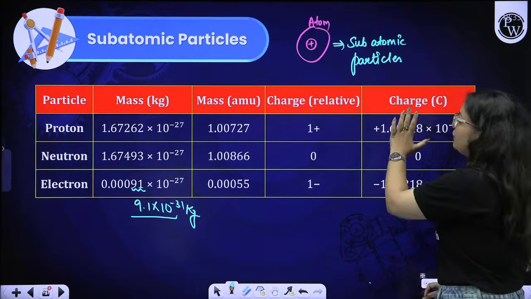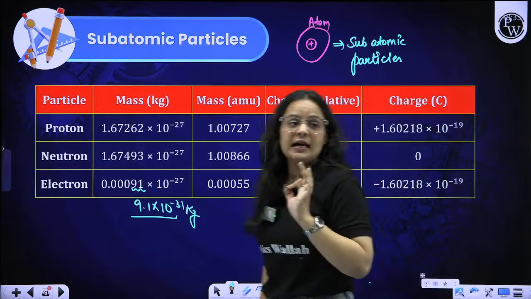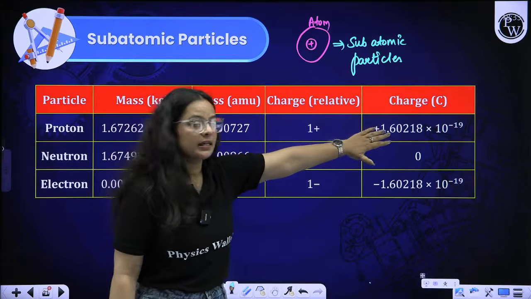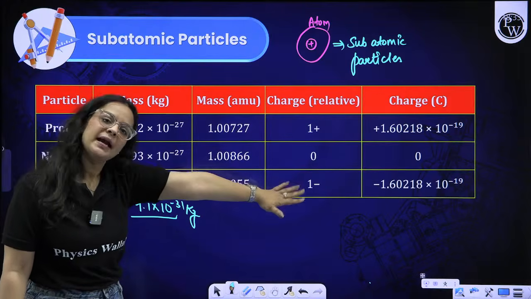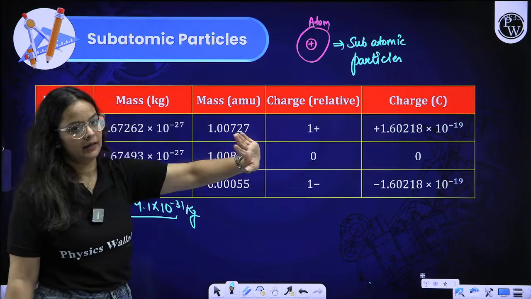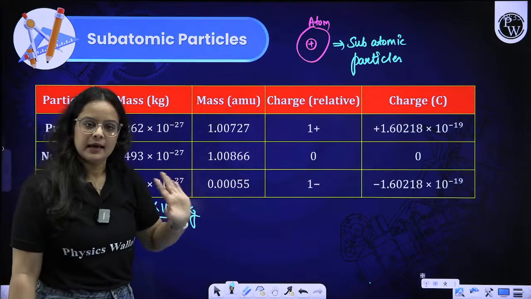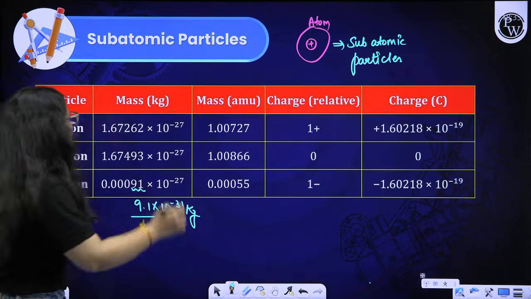Okay, moving on to the actual charges that they carry. Beta, the actual charge of the proton is +1.6 × 10^-19, and the electron carries -1.6 × 10^-19. That is it, in coulombs. Neutron carries no charge. So you all have to learn this thing.